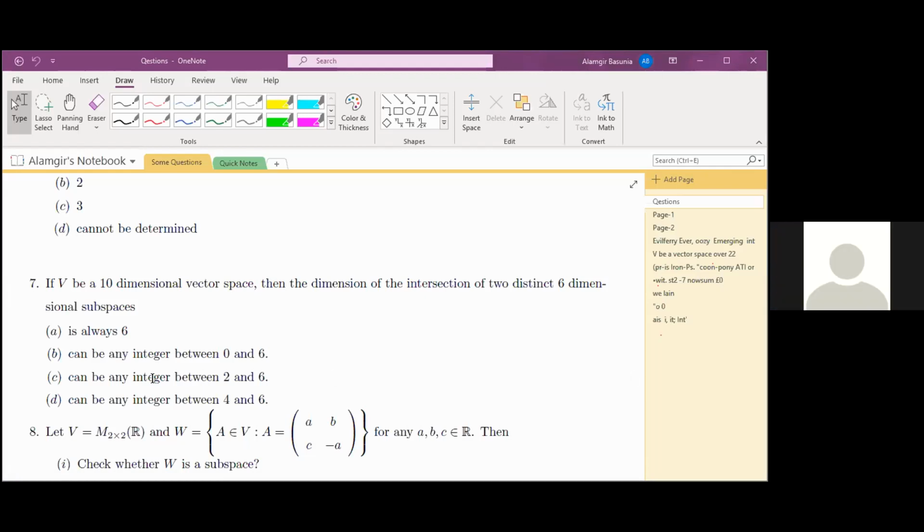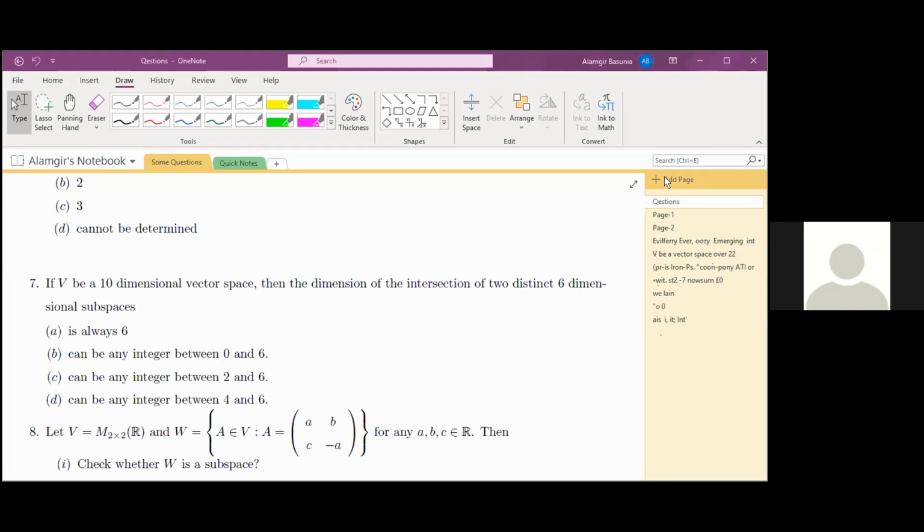Dimension of W1 plus dimension of W2 minus n is less equal to dimension of W1 intersection W2, less equal to maximum of W1, W2. Any other different approach? Dimension of V plus W equals dimension of V plus dimension of W minus dimension of V intersection W. From that we can proceed.